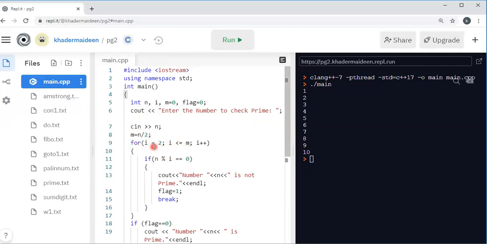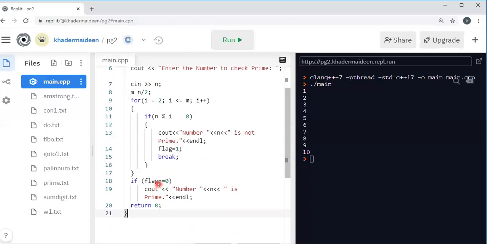Okay. So for i equal to 2, i less than or equal to 4, i plus plus. If n mod i equal to 0, suppose n is 4, 4 mod 2 is 0. So true. Then we print the number 4 is not a prime number and set flag to 1. Once it is not a prime number, we break out of the loop. And again here we check flag. So what happened? Already flag equal to 1. Therefore this will not be checked.